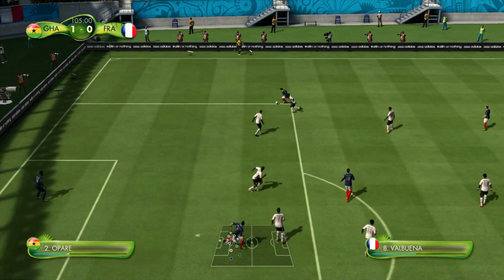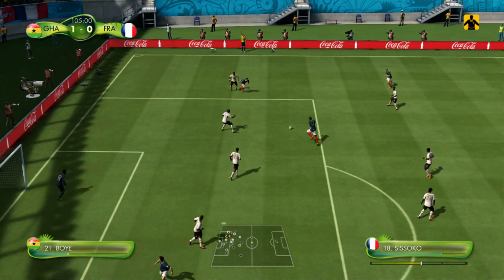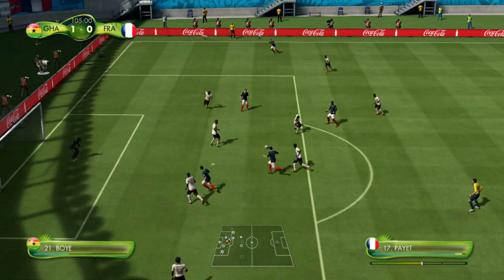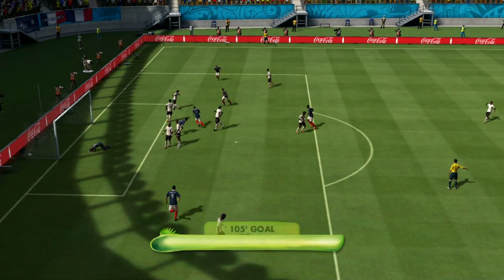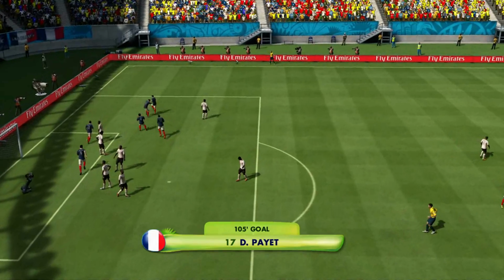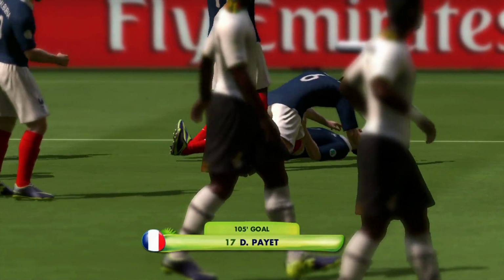Can France do something here before the half-time whistle? Sissoko, there was a foul there somewhere. And here comes France, and they scored! And Payet scores, and it's 1-1. He's rescued France from a few blushes here.